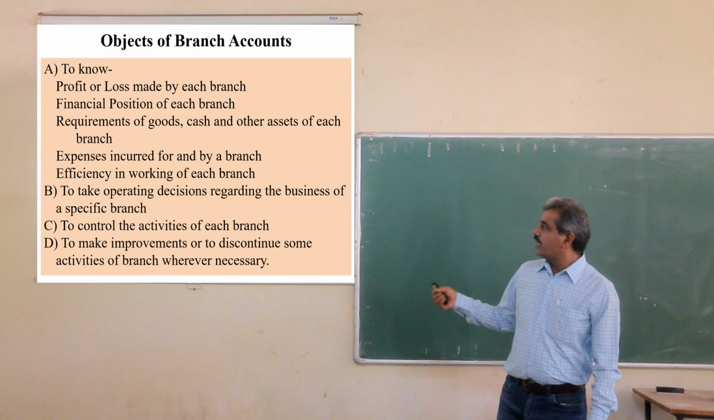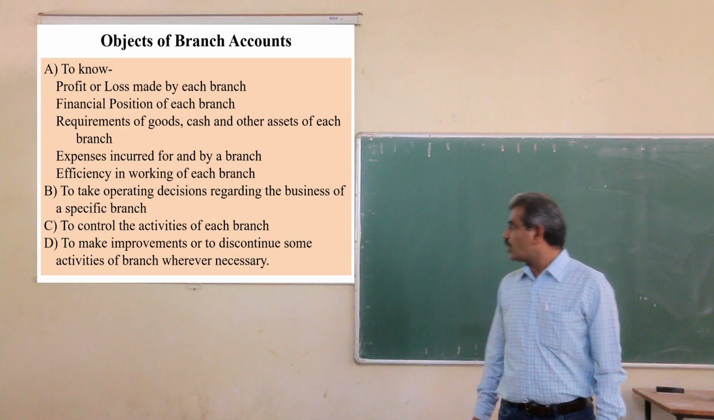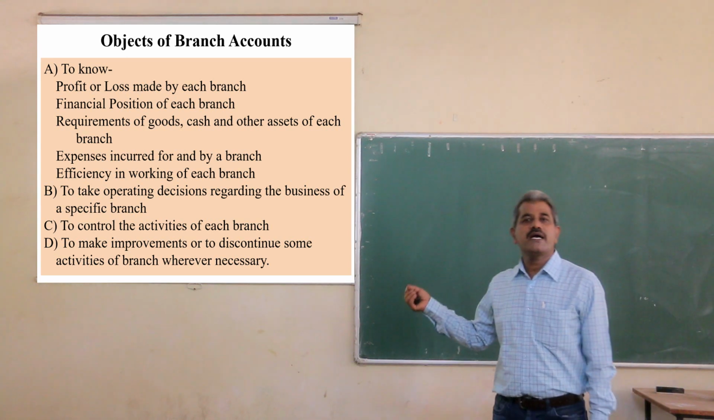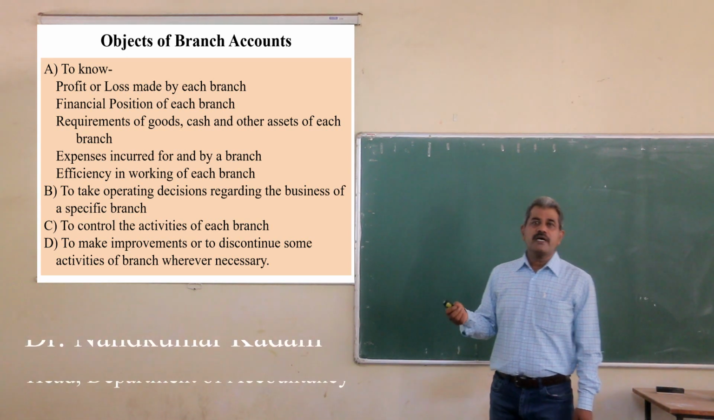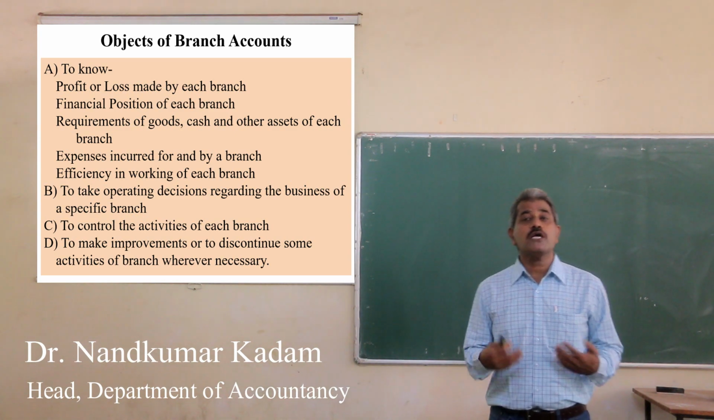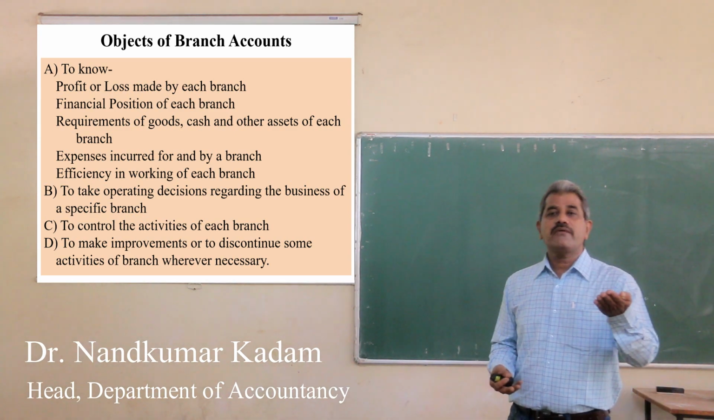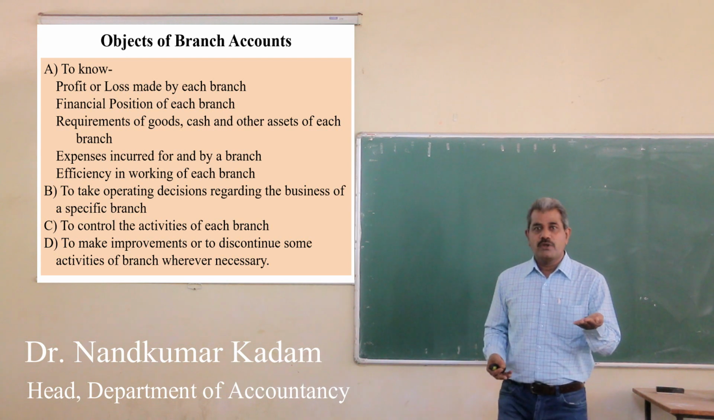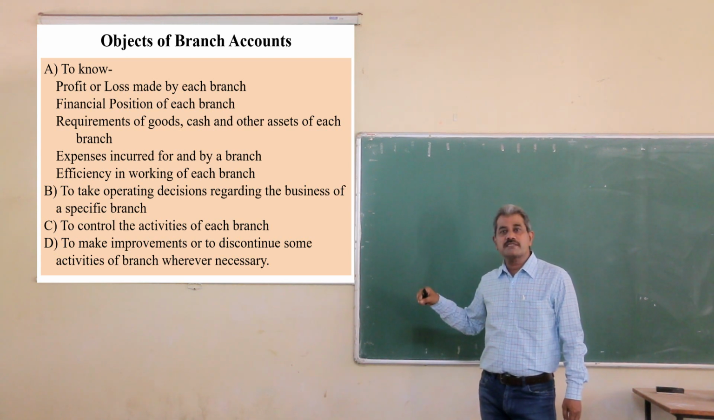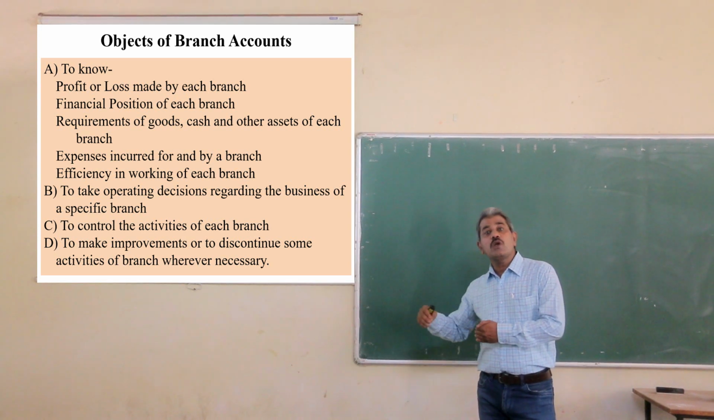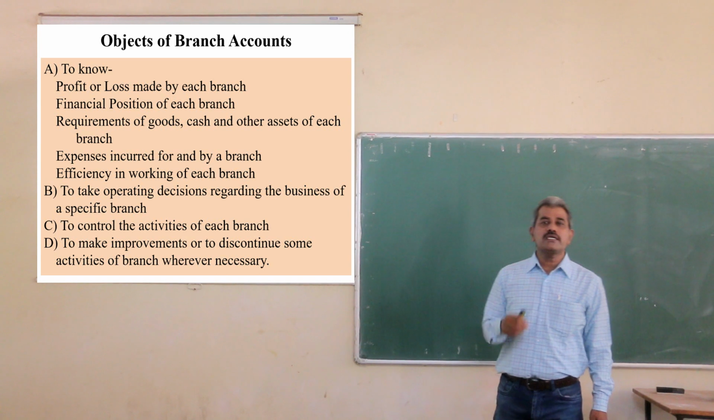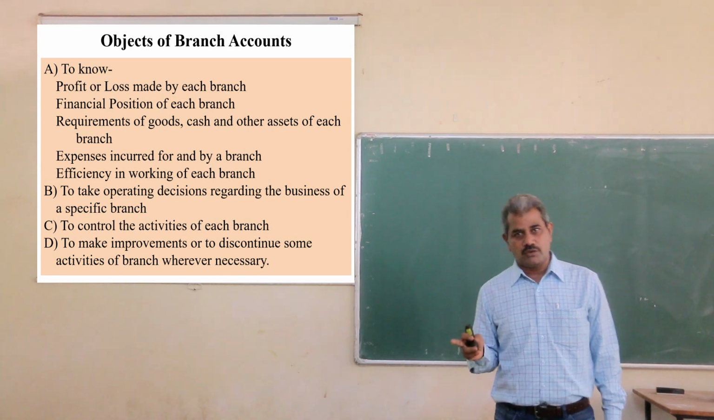And last is to make improvements or to discontinue some activities of the branch wherever necessary. If the branch is improving, is doing business very well, then such activities should be promoted. And such activities or such products which are leading to loss, such activities should be discontinued. To know this, we have to prepare the branch account.